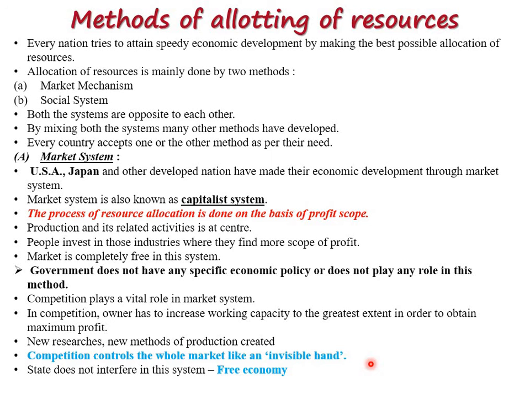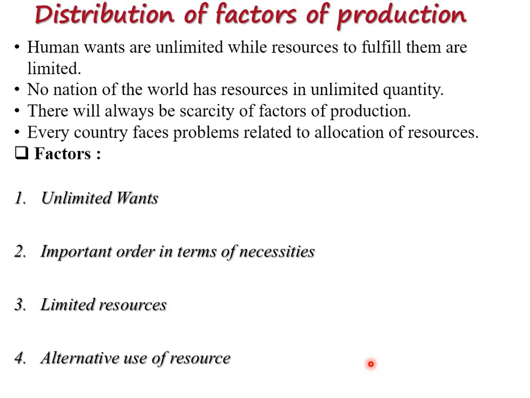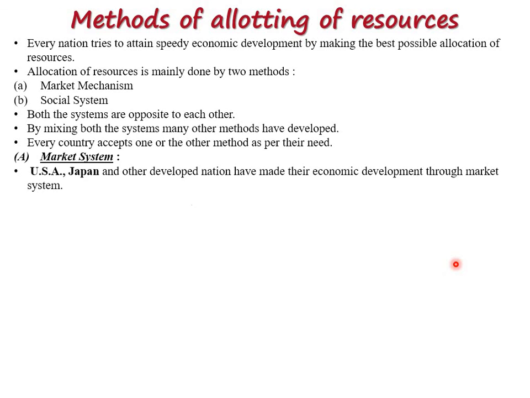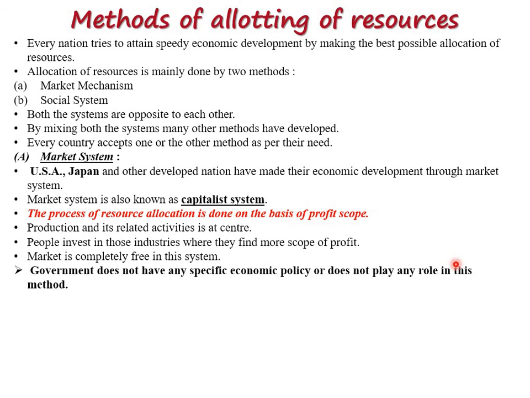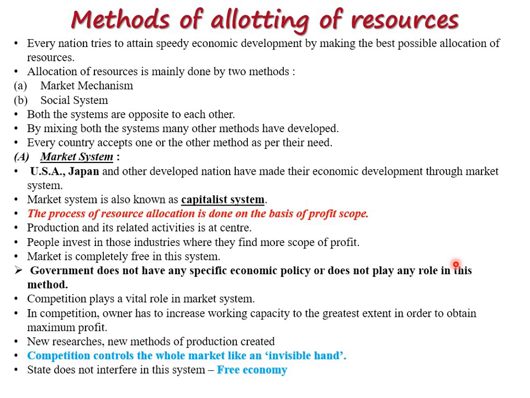But before that, I want to say something about the distribution of the factors of production. Right? These factors of production, I am talking about this one. Why is this particular point taken once again? Because these 4 points are important when the distribution of the factors of production is done, which we discussed last. So these factors are important for the market system and socialist system. Right? Thank you very much.